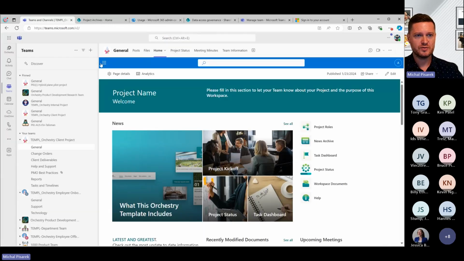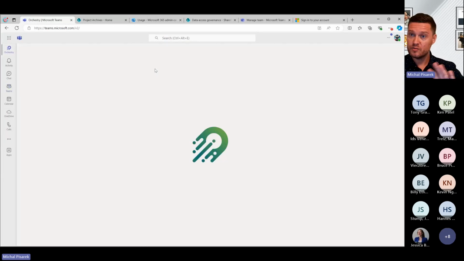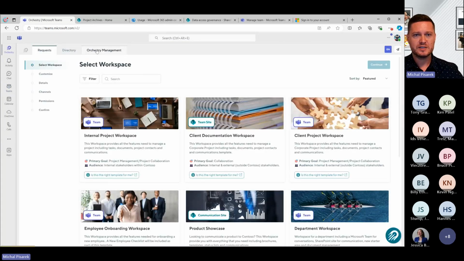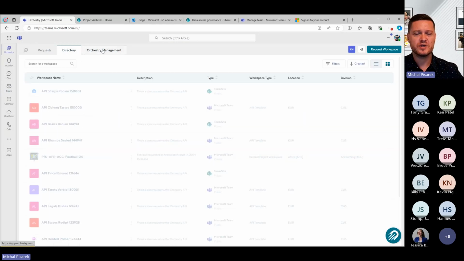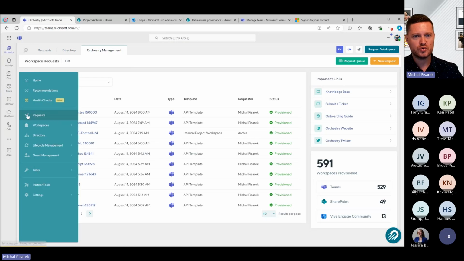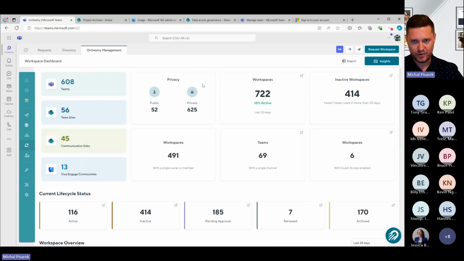So how can we help with Orchestry? Let's go to Orchestry. Remember, Orchestry is a Teams app that gets deployed into your environment. There's a bunch of features that we have around provisioning and around our workspace directory. We went through that last time. But what we're going to do is go to what we call our Lifecycle and Insights area.